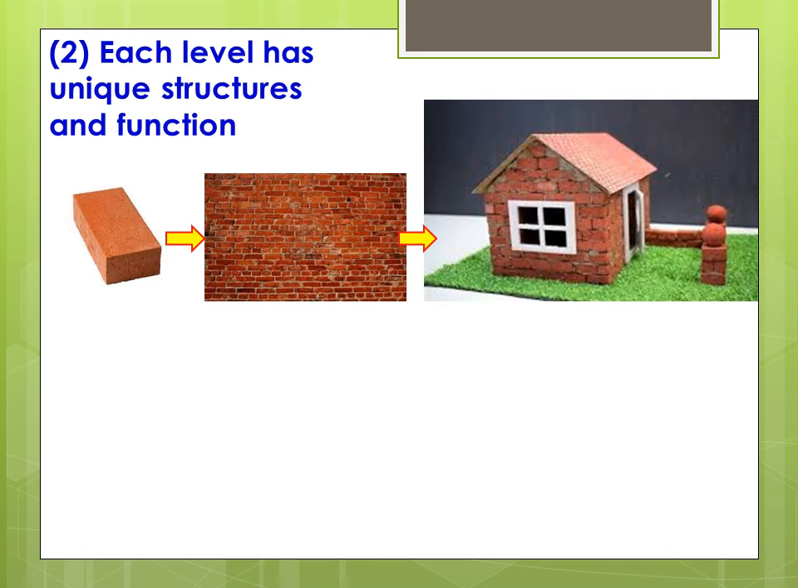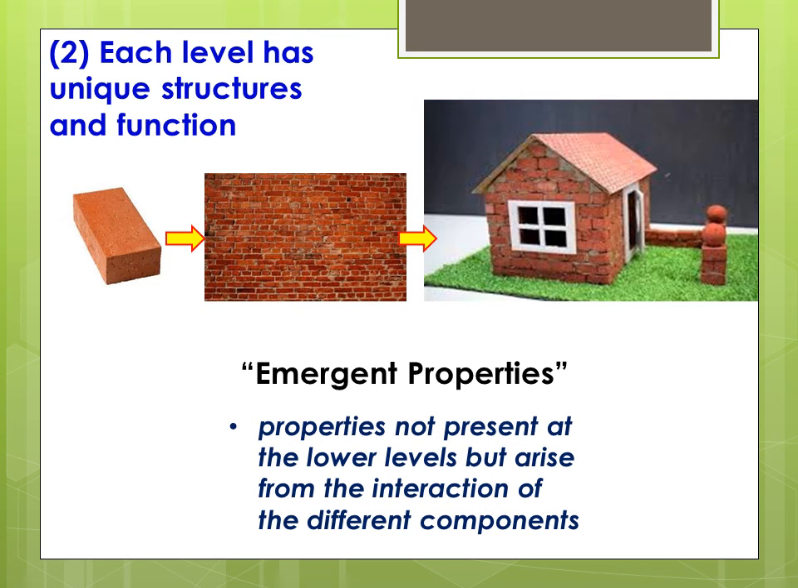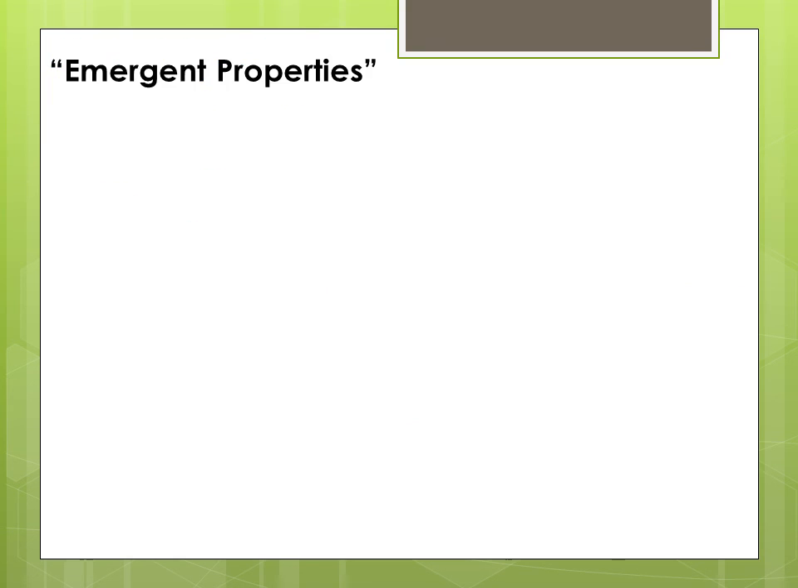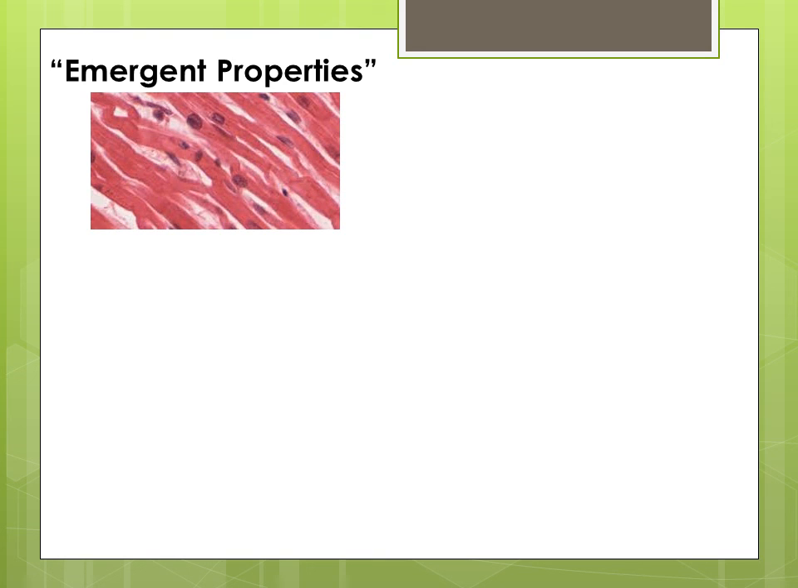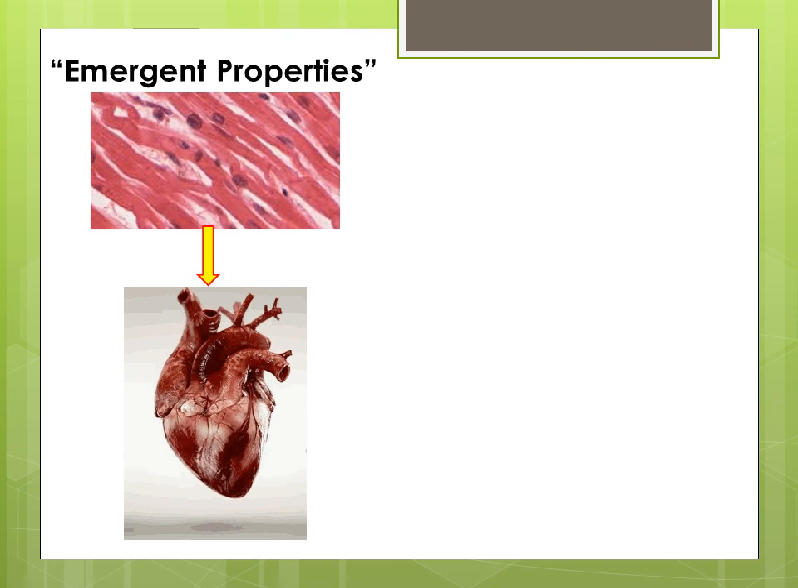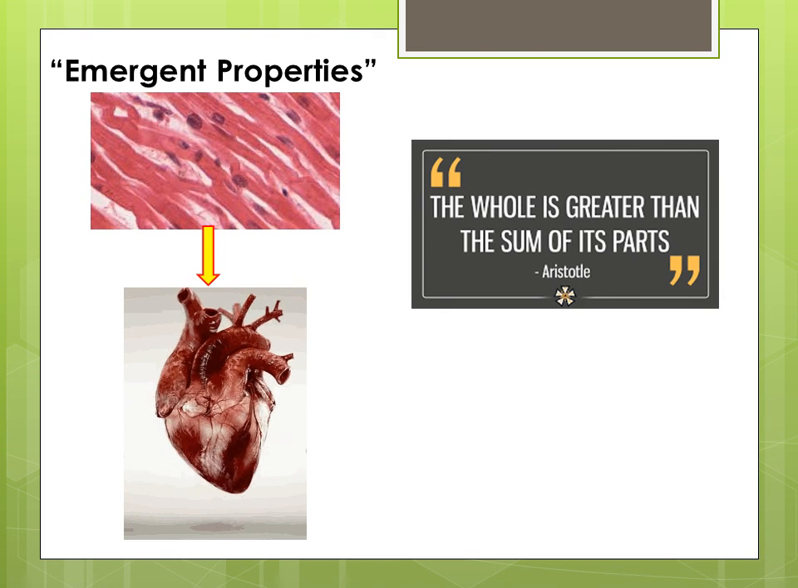This second feature leads to what we call emergent properties. These are properties not present at the lower levels but arise from the interaction of the different components. For example, a heart is made up of heart cells. Heart cells on their own don't have the property of pumping blood. You will need the whole heart to be able to pump blood. Thus, the pumping property of the heart is an emergent property of the heart. In simple terms, the whole is greater than the sum of its parts.